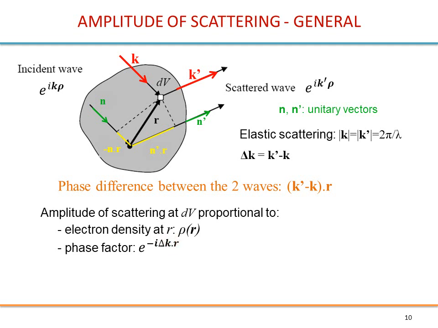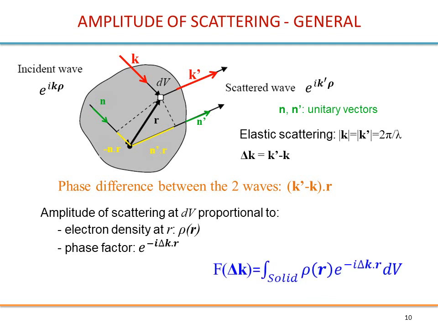And this will appear here because if you have delta k scalar r equal 2 pi, this exponential will be 1. Right, so it's like having, let's say, 1 here, and then the wave emitted here would have this factor in it, and if it is 1, then it is just 1 plus 1 plus 1, constructive interference. If this delta k r equals pi, then you will have a minus 1. This will give you 1 minus 1 equals 0, therefore destructive interference.